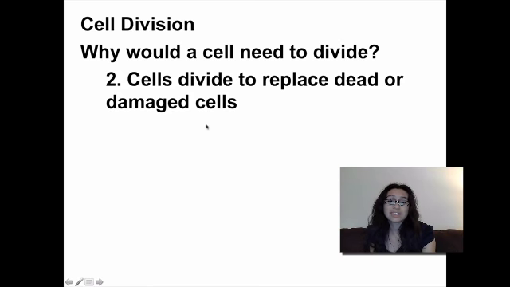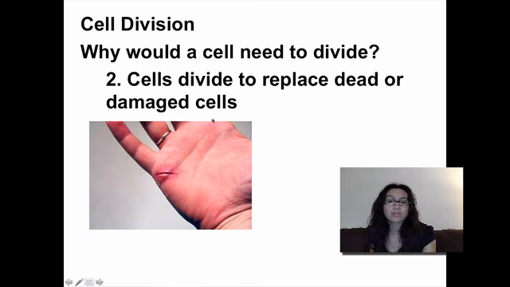Okay, so our cells get damaged all the time. If you've ever gotten a cut or a scrape, you've destroyed cells. And in order to replace those cells that have been damaged, you have to go through cell division. The cells that have not been destroyed divide in order to fill in a gap such as this.